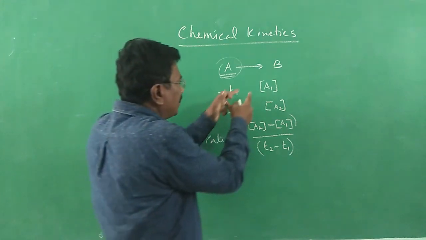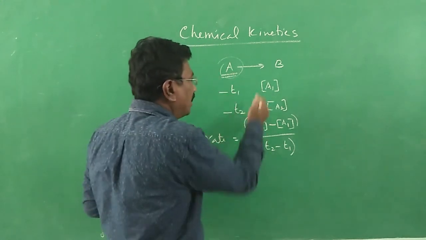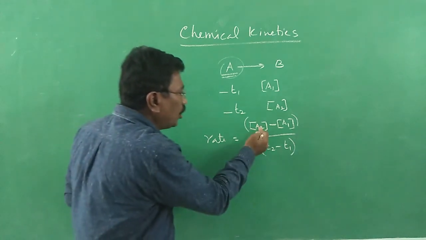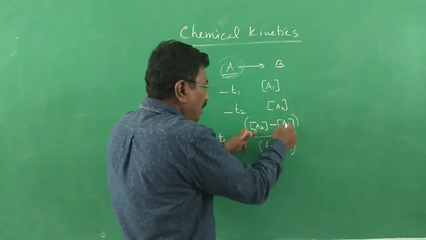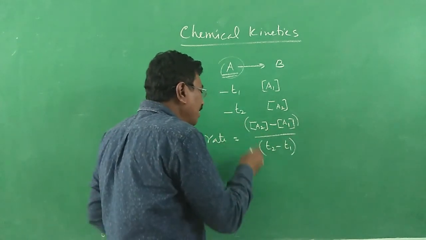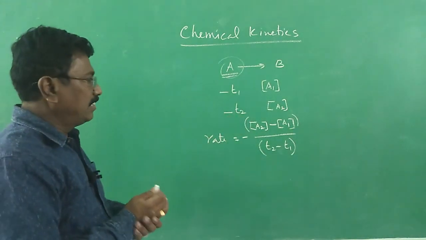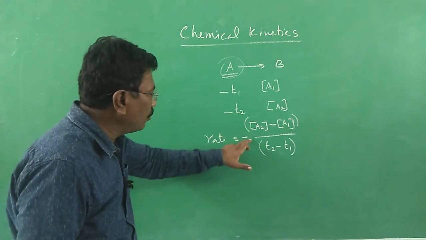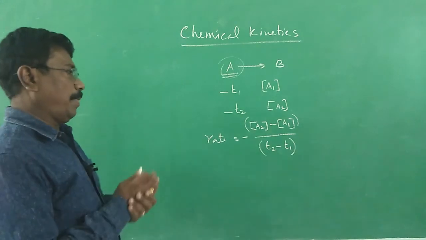And here, the concentration of reactant always decreases as time passes on. Therefore, A2 will be less, A1 will be higher, and if we subtract, the value will be negative. If the value is negative, rate will be negative. Therefore, we are introducing a negative sign to make rate a positive value.